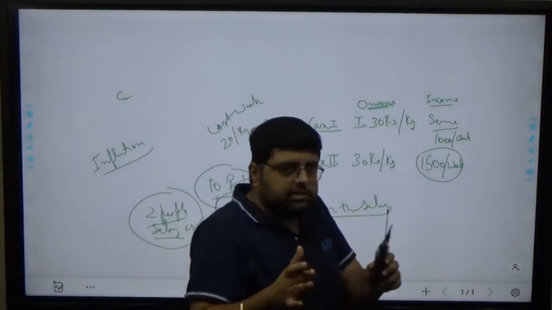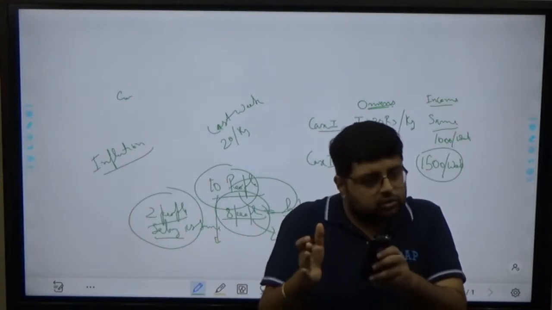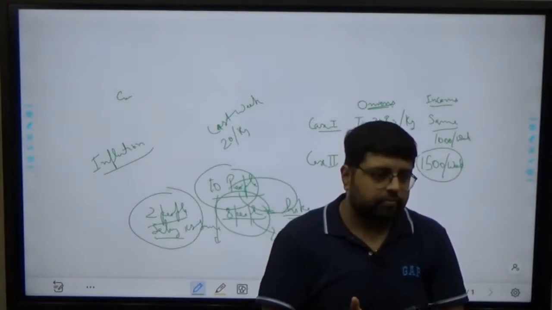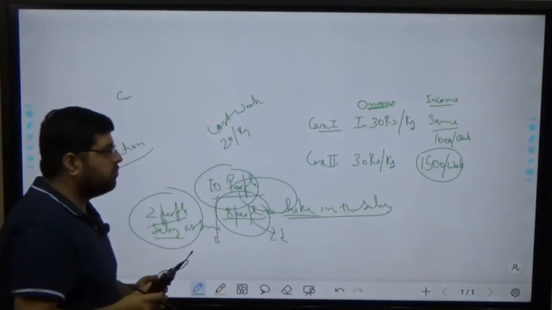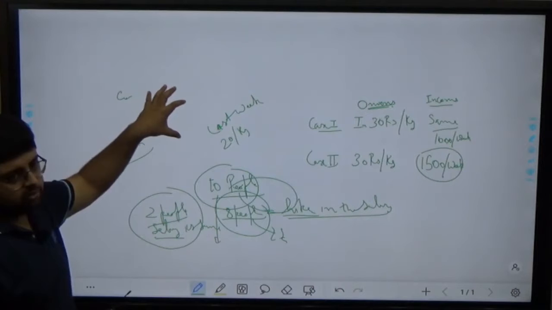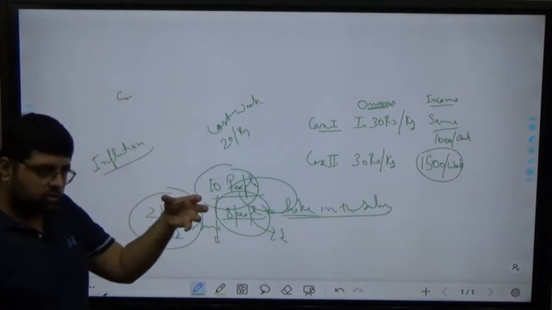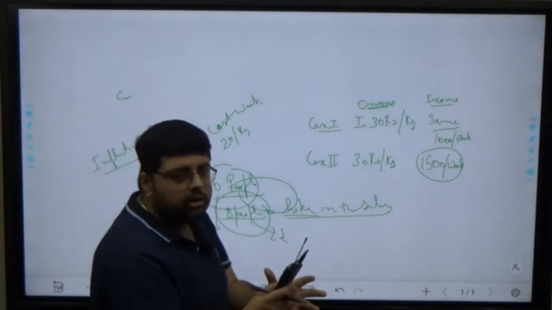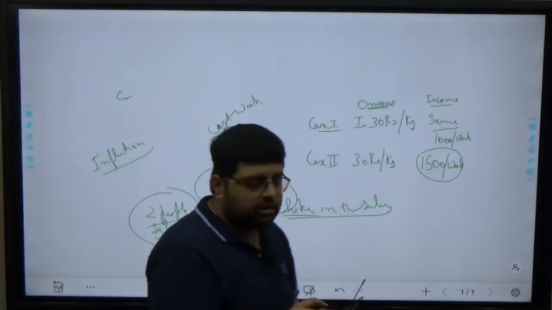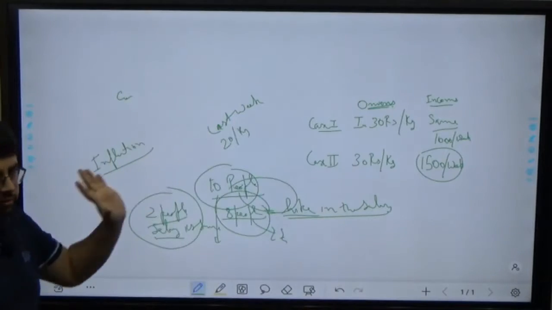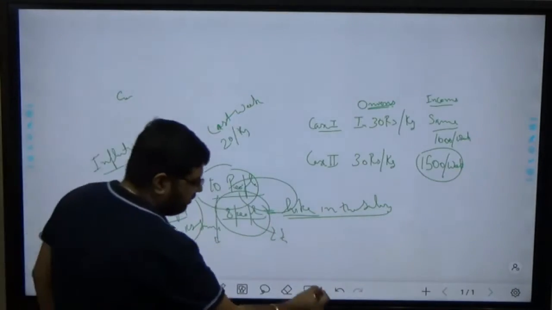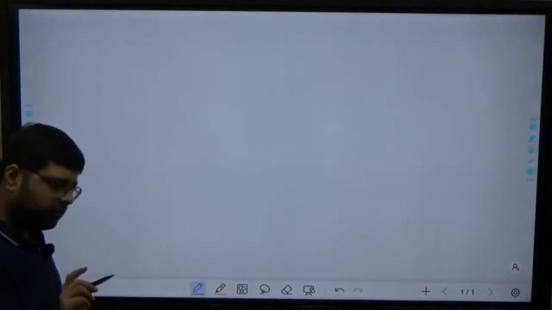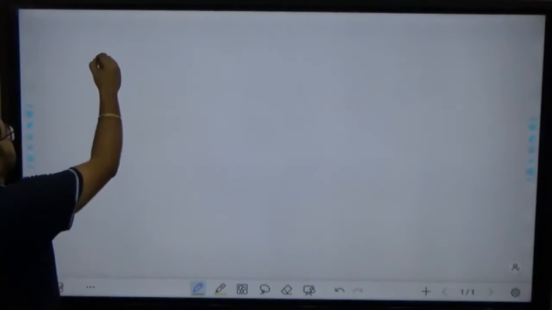So initially we will see our topics in isolation, but once we cover our topics, then we'll see the holistic picture. Okay, so it is important that we understand the concepts in isolation initially, and then we'll combine all the subtopics. Okay, that is holistic. So this is our topic, that is inflation. So in inflation also you will find one question.